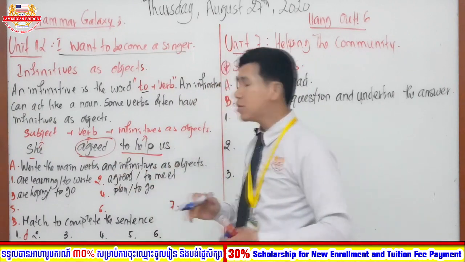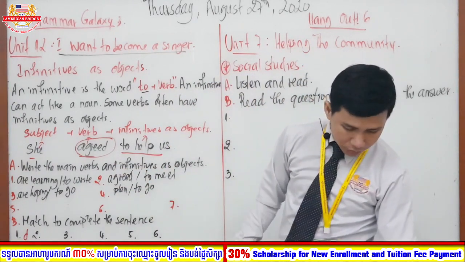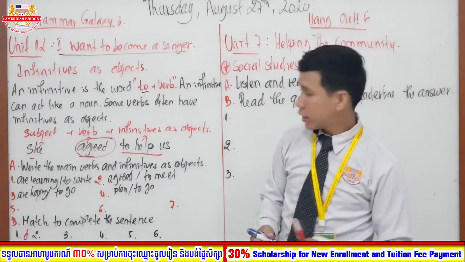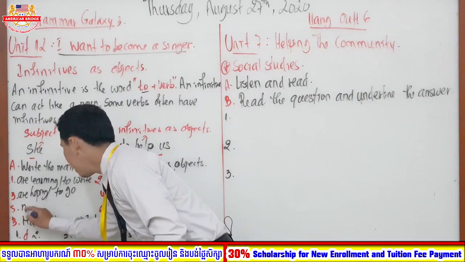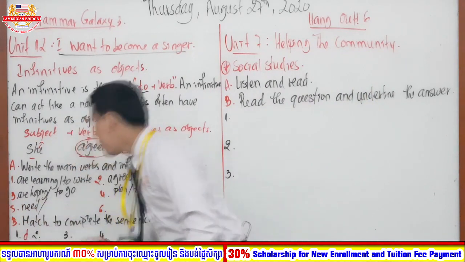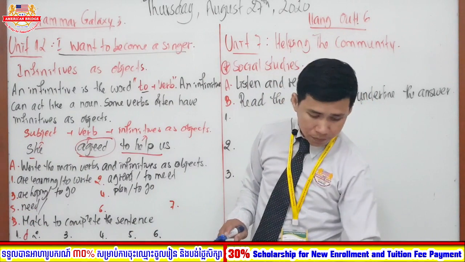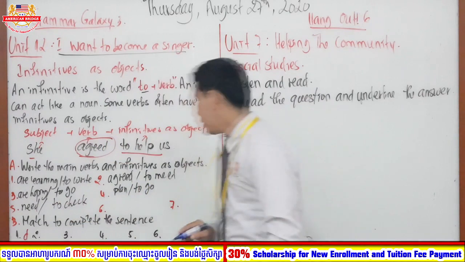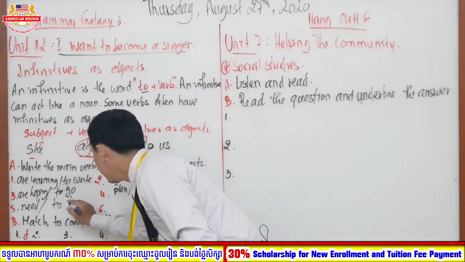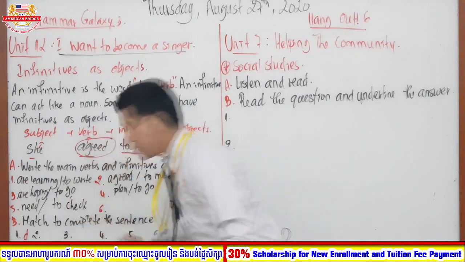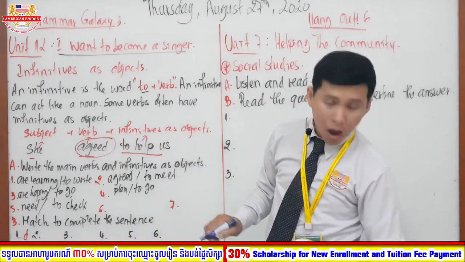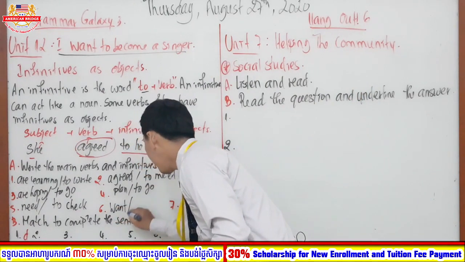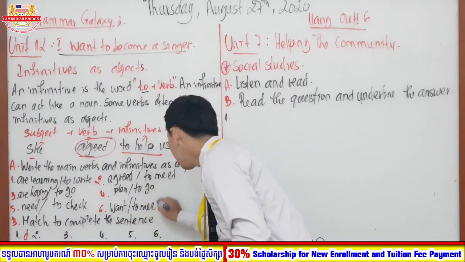Okay, infinitive as objects. Number 5, we need to check our answers. Which one is it? Correct, number 5, need is the main verb. How about the infinitive as object, everyone? Good, to check. And after number 5, we move on to number 6. They said that I want to meet the pop star. What is it? Very good. Want is the main verb, and then the infinitive is to meet.